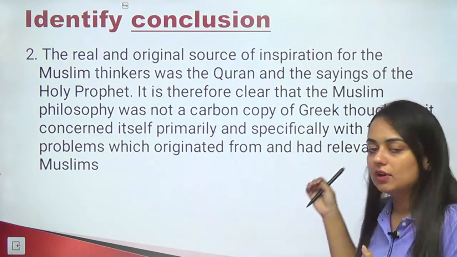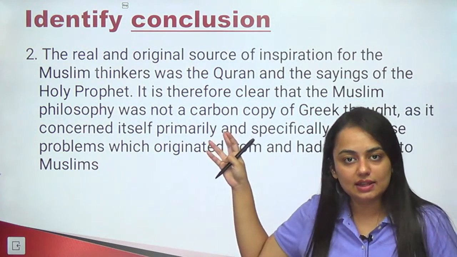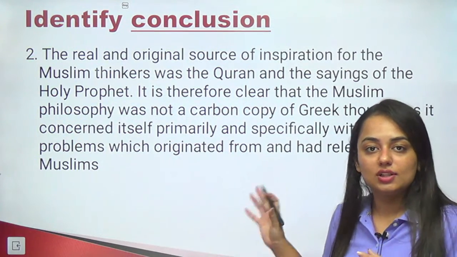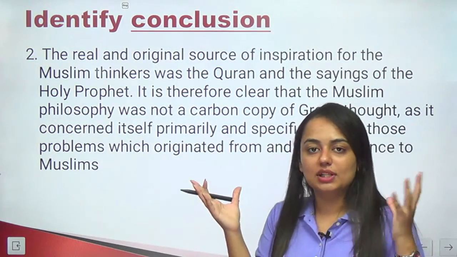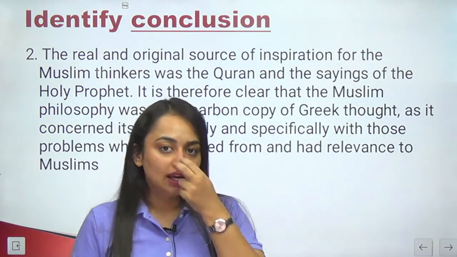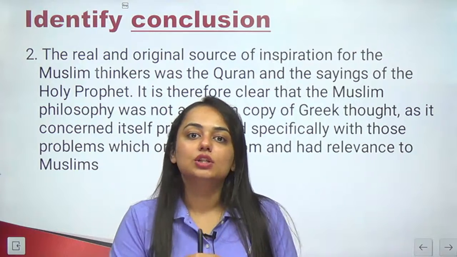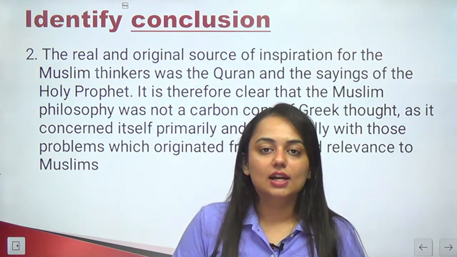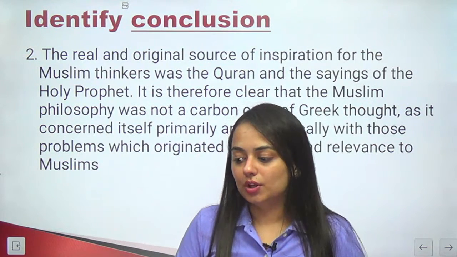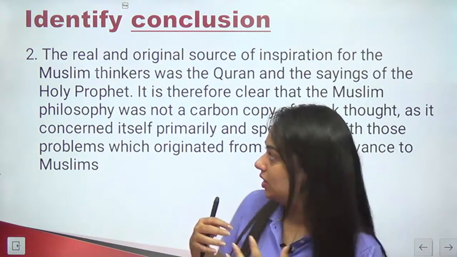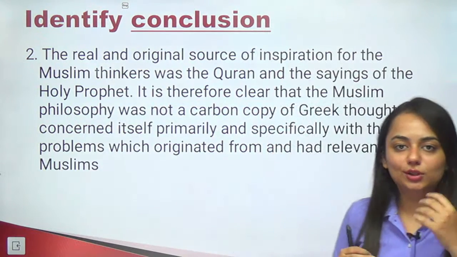So this is why we call it an argument. He is stating something and then giving a reason for it. So this is a complete argument with a statement and a reason. The reason being, the Quran states only those problems which are related to Muslims only. So this is why it is not a copy of Greek. As I've already told you, you can find the conclusion in the statements itself. So read it again and try to find out what the conclusion can be.